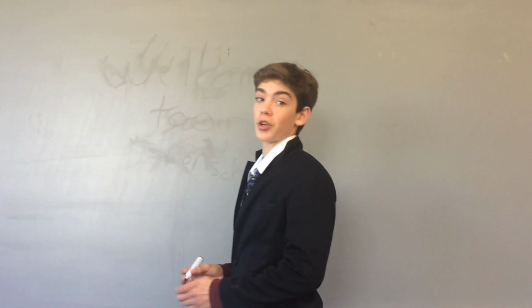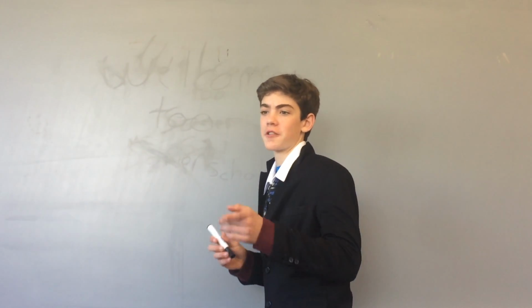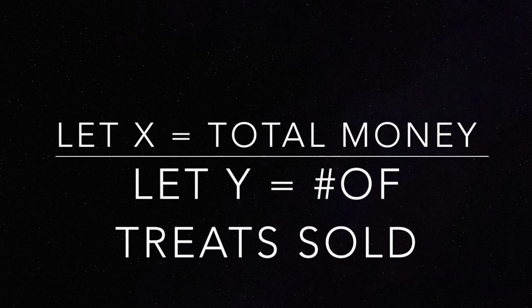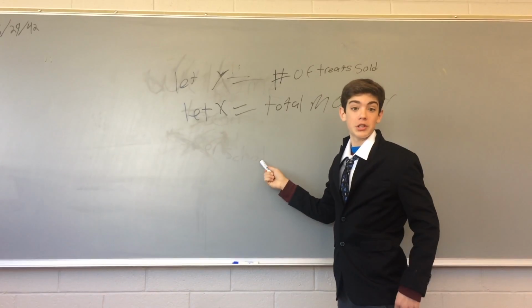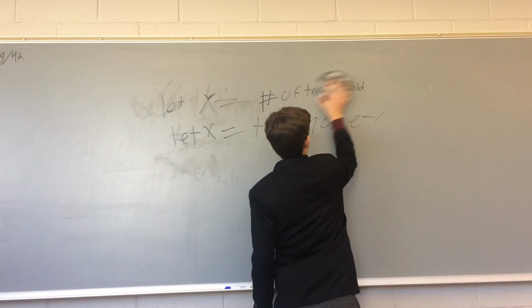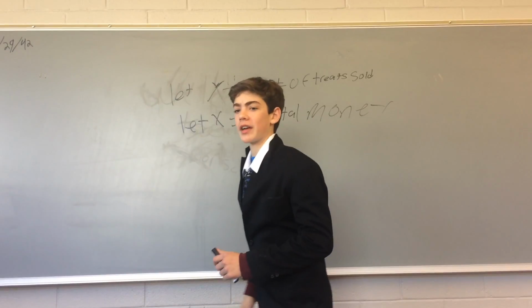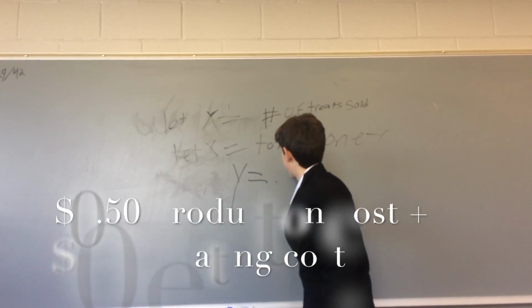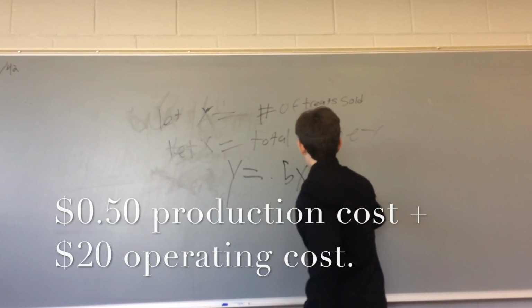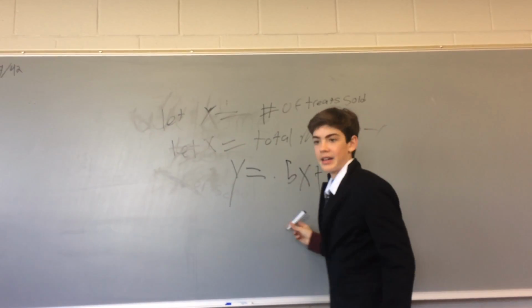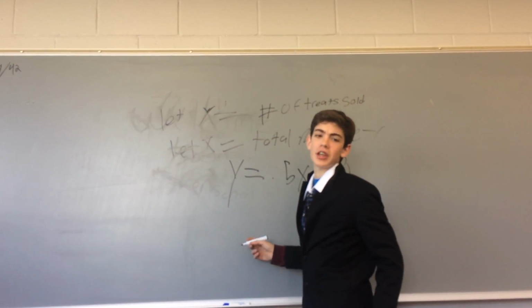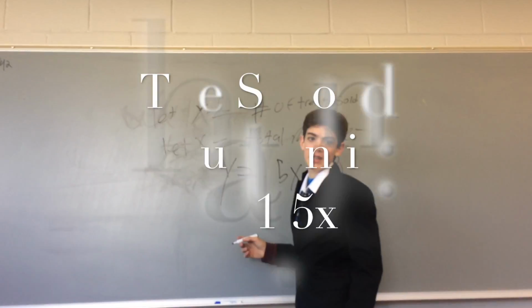Okay, so the first thing you're going to do is you're going to need to define your variables, because this is a word problem. So now what we're going to do is we're going to set up our equations. Hey, no talking. y equals 0.5x plus 20. And can you tell me, Mr. Adams, what is the other equation? Of course you can't, it's summer school.